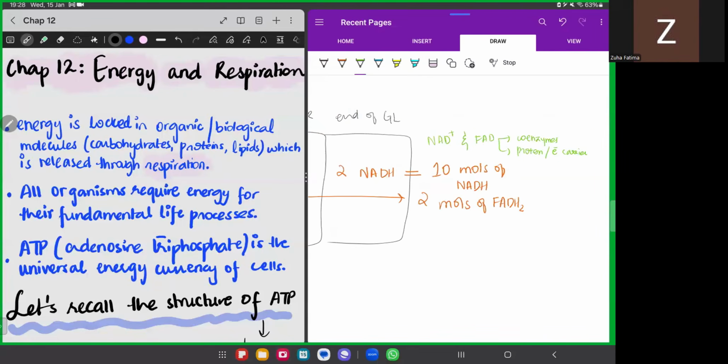Now, so far we have produced 10 moles of NADH and 2 moles of FADH2. These NADH and these FADH2s are carrying protons and electrons.